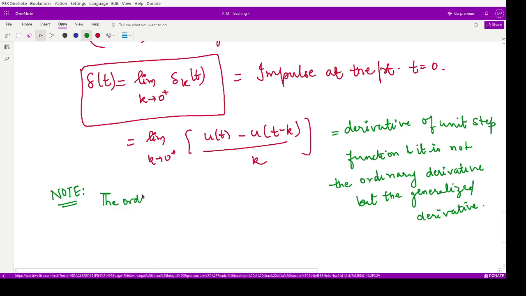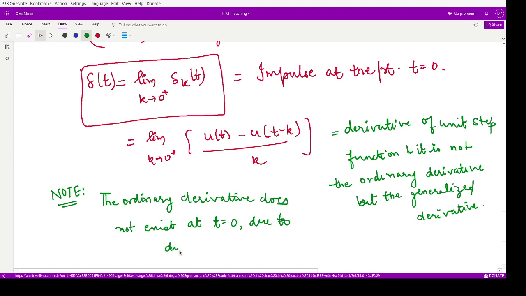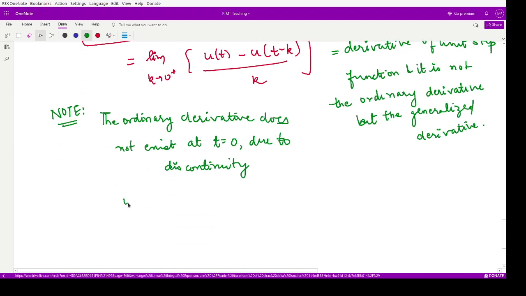The ordinary derivative does not exist at t is equal to 0 due to discontinuity. Hence we can also say that u dash t is equivalent to delta of t, and u dash of t minus a is equivalent to delta of t minus a.